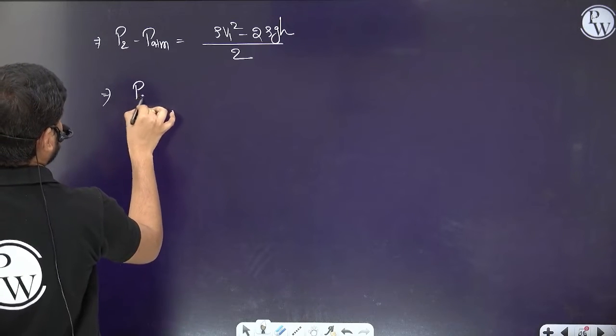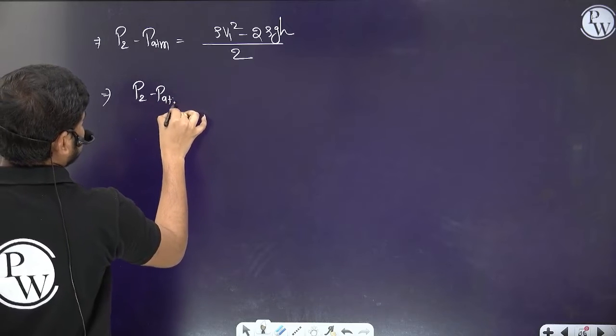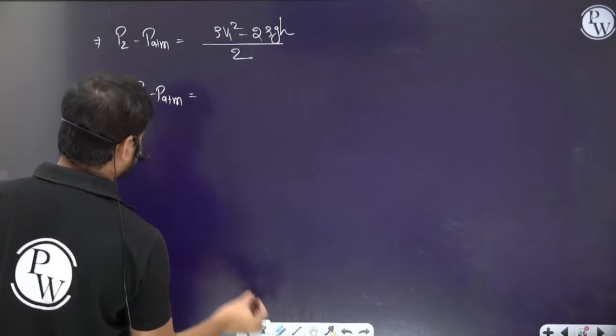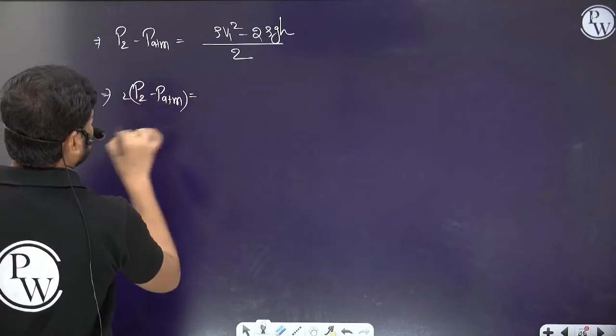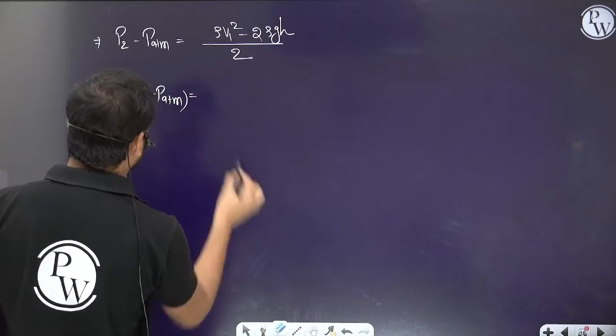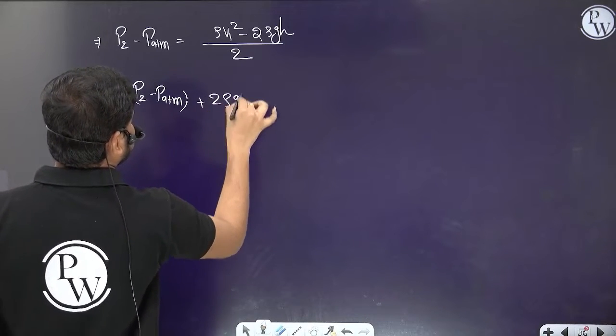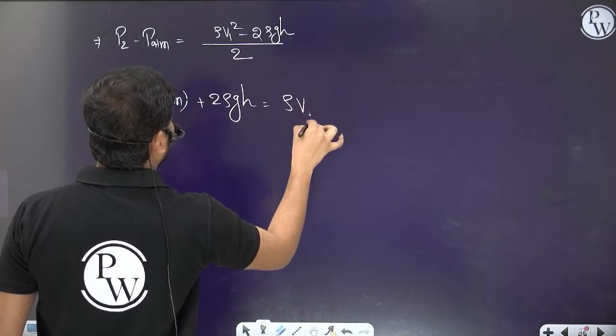So P2 minus P atm is equal to, so then I can write here, send this 2 to this side, so this becomes 2. Send this rho gh also, then rho v1 square.